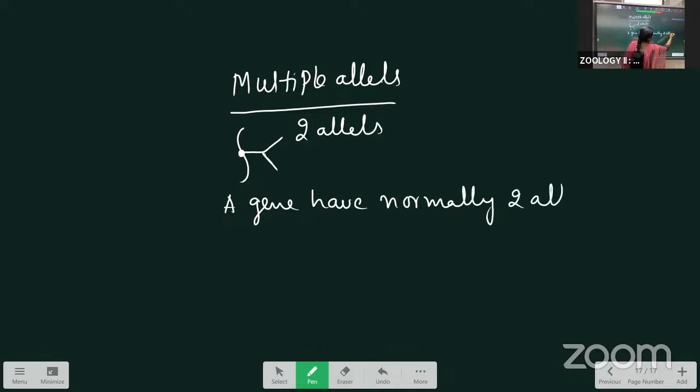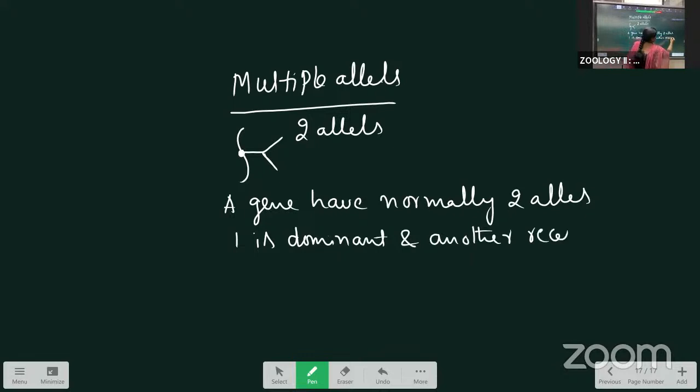Of these 2 alleles, one is the dominant allele, the one that is expressed, and the other is the recessive allele.